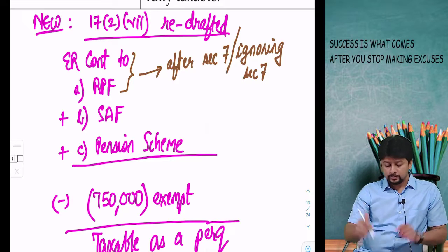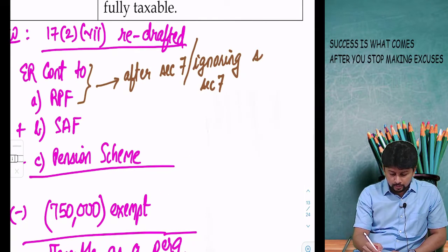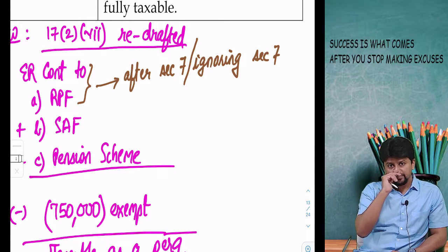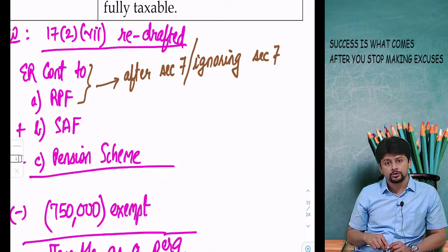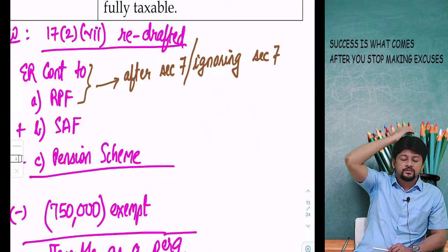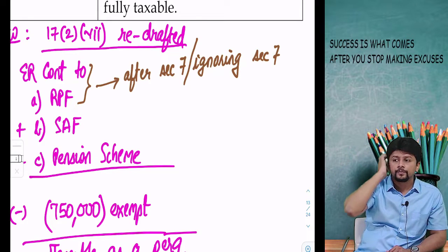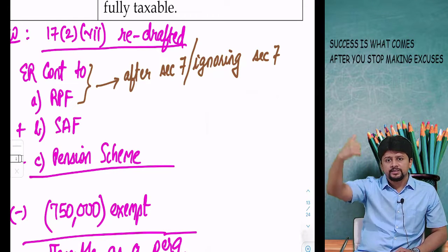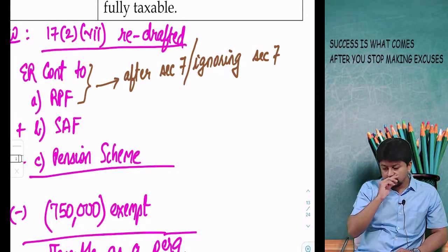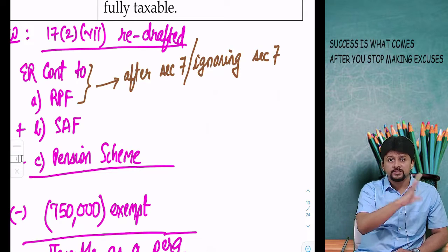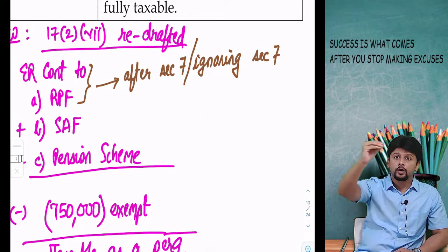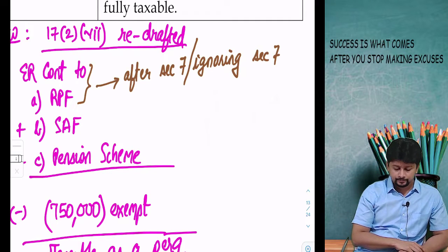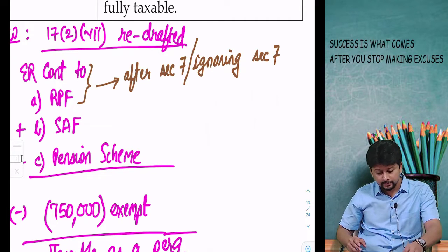Both the points of view had multiple chartered accountants. Some said section 7 is still there, so you should take the exemption of section 7 and then also take this exemption of 7,50,000. Whereas certain chartered accountants were of the opinion that because of the amendment, section 7 is old, so you should not do 12% of salary; you should take the full employer's contribution to RPF and cover it under 7,50,000. This is the practical aspect.